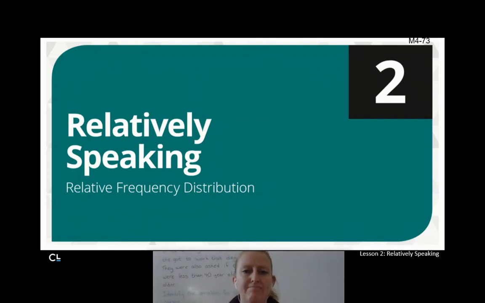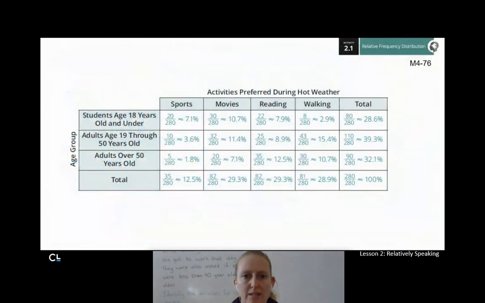Hi, Integrated Math 1. Welcome to lesson 4.2.2b. We're doing day 2 of our relative frequency distributions. Yay! So to kick things off, I just want to remind ourselves of the lovely table we made last time.